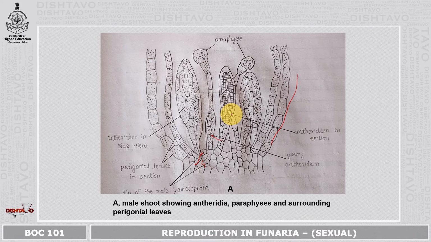This is the antheridia in cross section. Then this is the antheridia in side view. You see the multicellular filaments here with a capitate head, which is known as the paraphysis. And here the antheridia are protected by these perigonial leaves in section. These are the perigonial leaves which protect the developing antheridia.